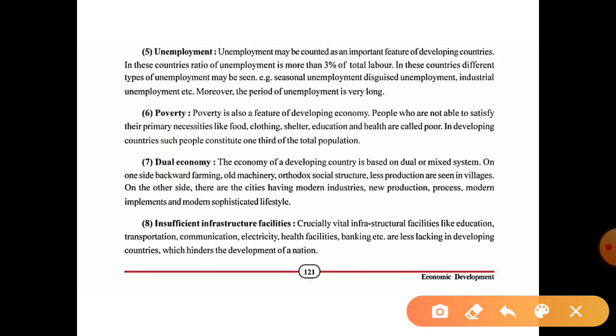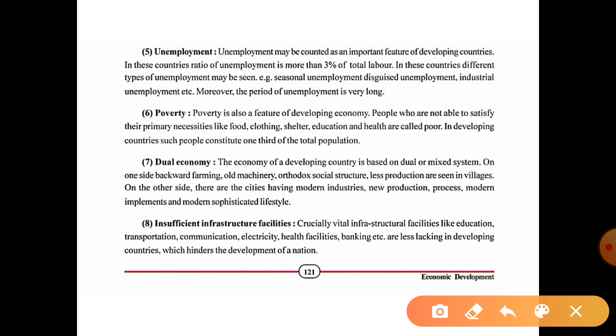Now next one is dual economy. The economy of a developing country is based on a dual or mixed system, which means, as we will see in the next video, the 3 methods of allocating resources: market, socialist and mixed. So mostly in developing countries the economy is based on a dual or mixed system. Here we can see the market system and socialist system, both mixed.